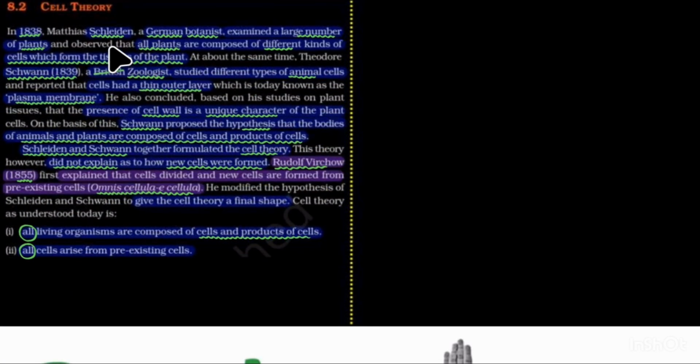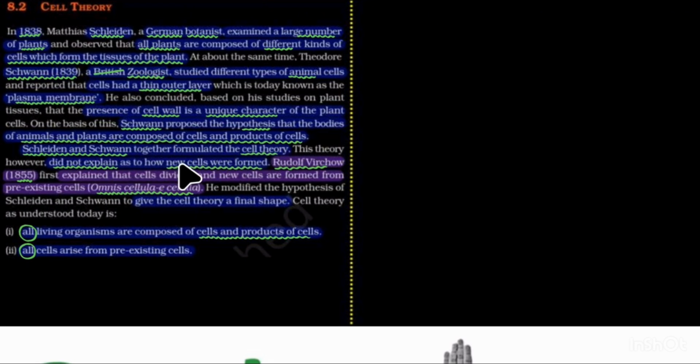Schleiden, a German botanist, studied a large number of plants. All plants are composed of different kinds of cells, which form different types of tissue. Exact NCERT line. Schwann, 1839, a British-note German zoologist, studied different types of animal cells. They reported that the cells had a thin outer layer, which is called the plasma membrane nowadays. Presence of a cell wall is a unique character of the plant. Schwann proposed the hypothesis that the bodies of animals and plants are composed of cells and products of cells.